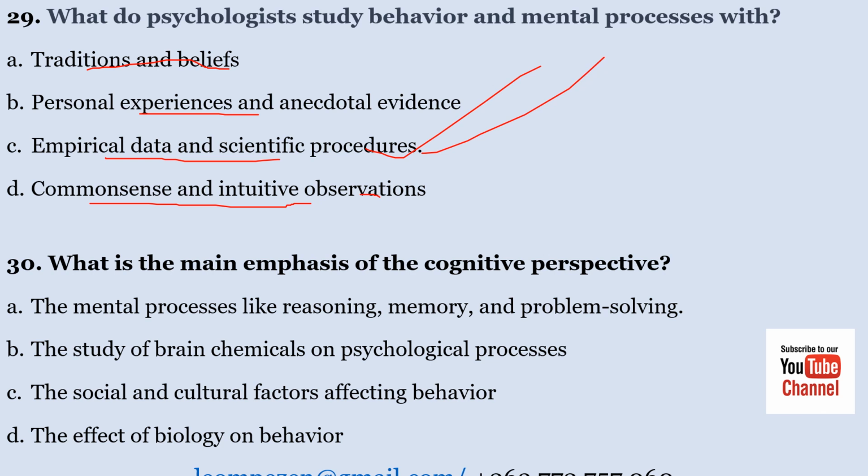Number 30, what is the main emphasis of the cognitive perspective? A. The mental processes like reasoning, memory, and problem solving. B. The study of the brain chemicals and psychological processes. C. The social and cultural factors that affect behavior. And D. The effect of biology on behavior. The correct answer here is A. The mental processes like reasoning, memory, and problem solving.